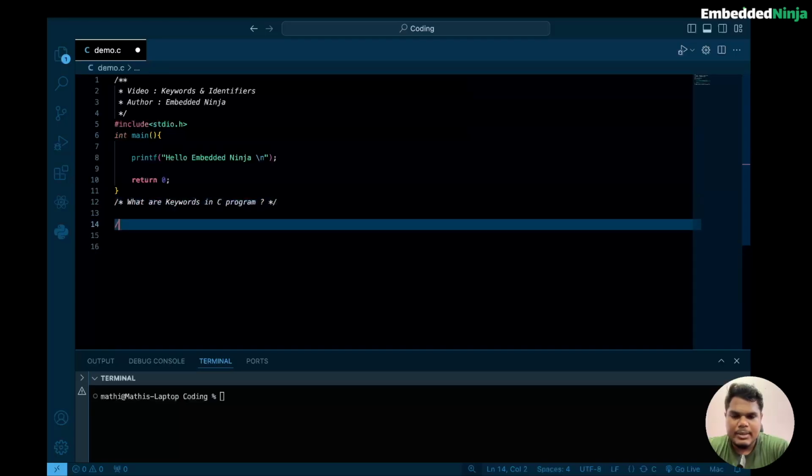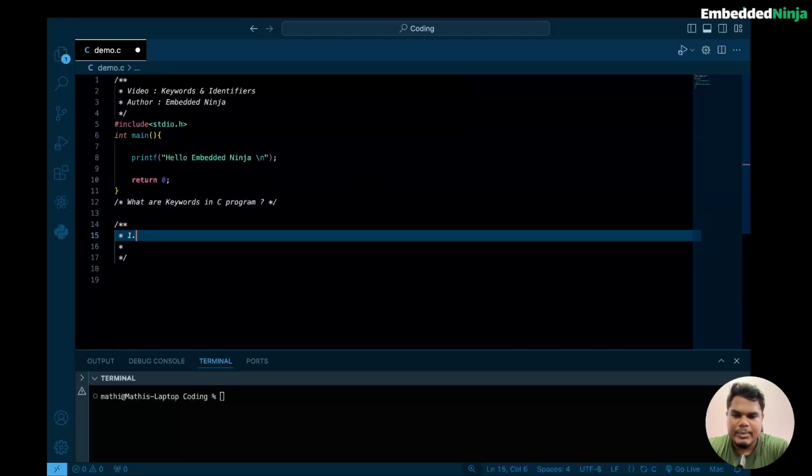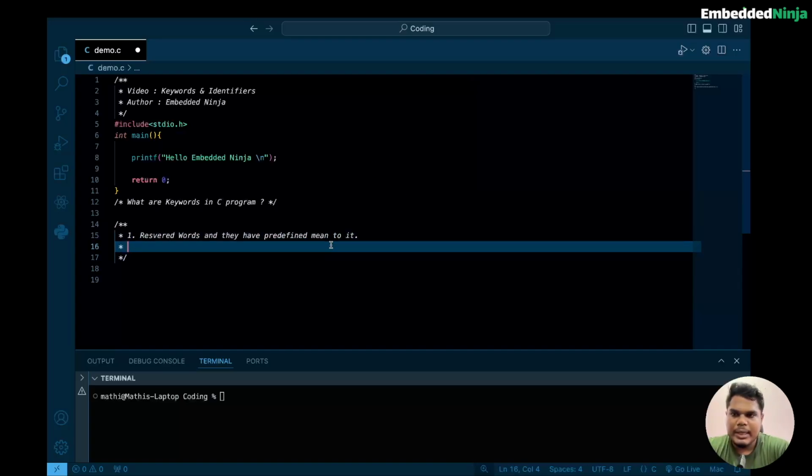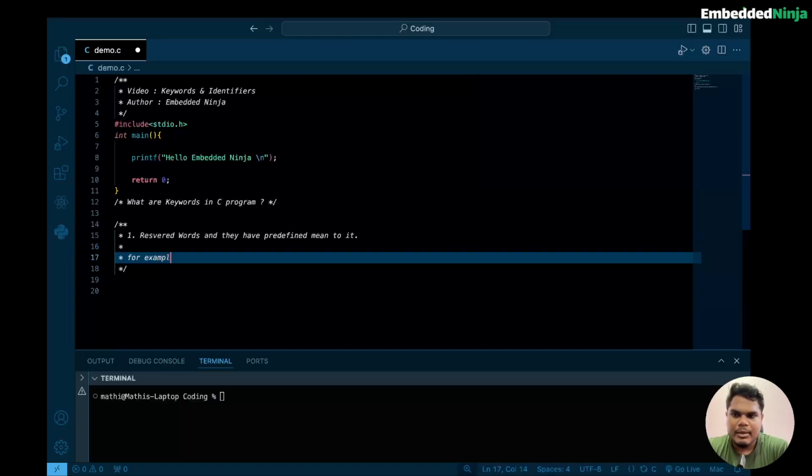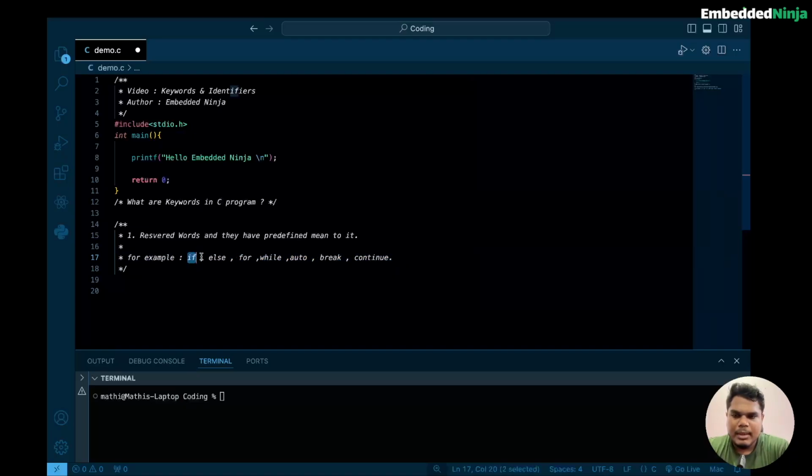So basically, keywords are reserved words, and they also have predefined meanings. Anything that is a keyword, we cannot use for our function name or variable name. For example, if is a keyword, else is a keyword, for, while, auto, break, continue. So these are some examples of keywords. Each keyword has a meaning to it.